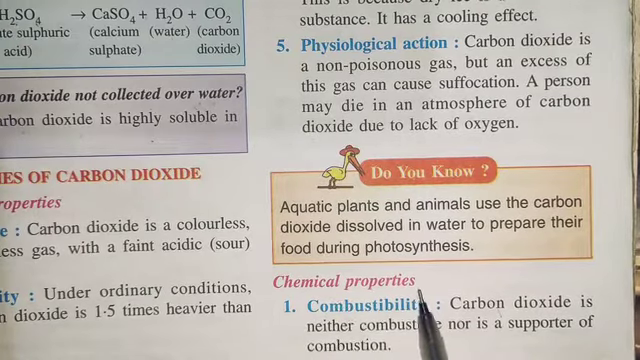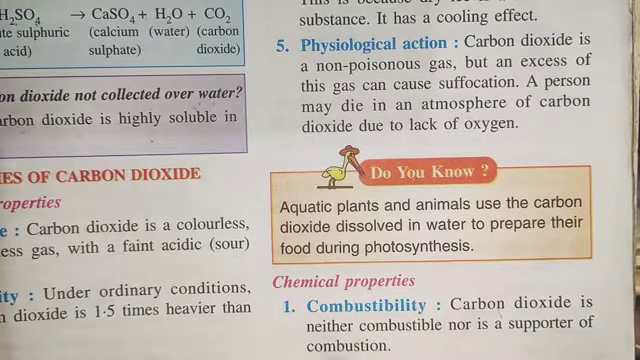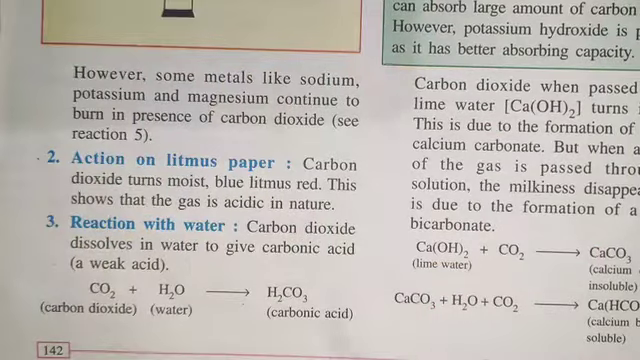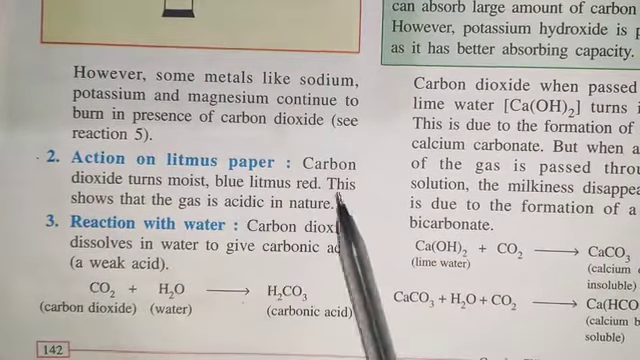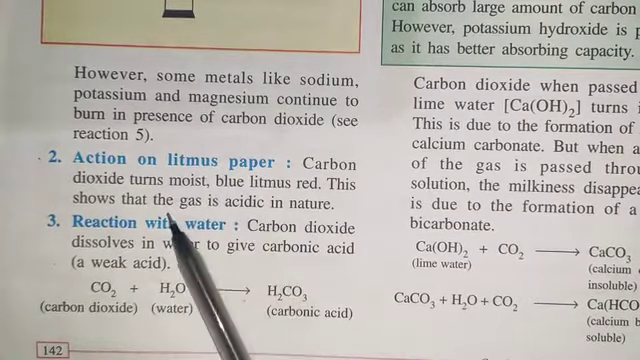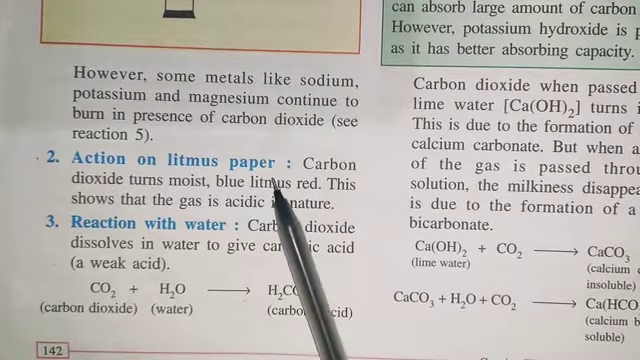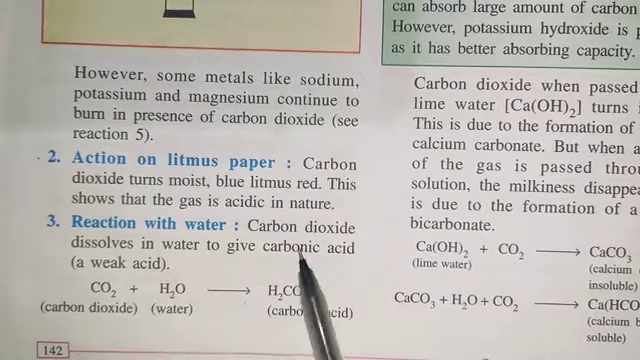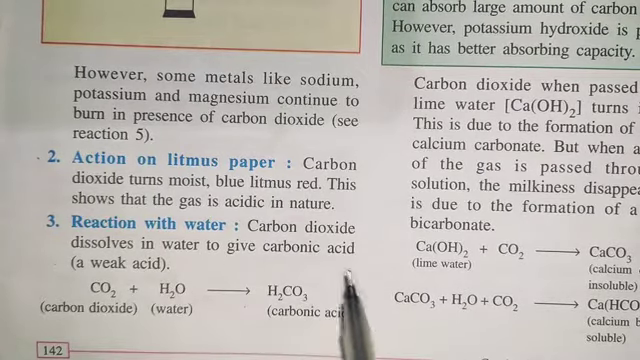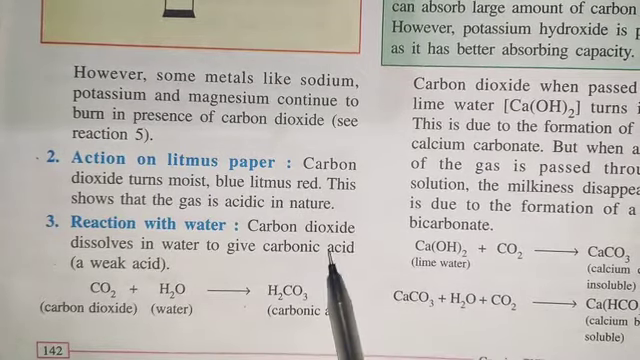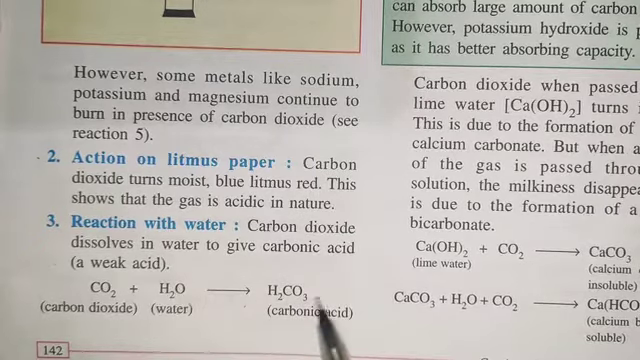Now the chemical properties. Combustibility: carbon dioxide is neither combustible nor a supporter of combustion. Action on litmus paper: since carbon dioxide has acidic nature, it will turn moist blue litmus to red. Reaction with water: carbon dioxide dissolves in water and gives us a weak acid, which is carbonic acid. So CO2 plus H2O gives H2CO3.